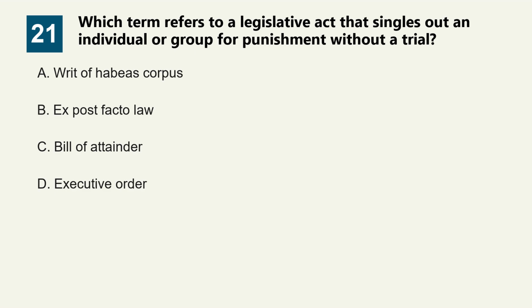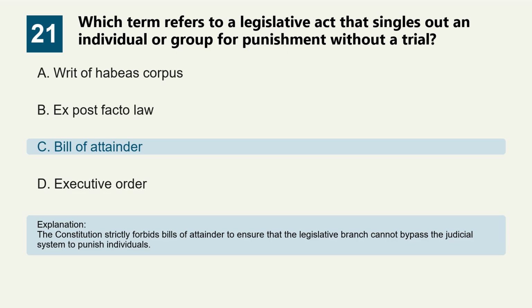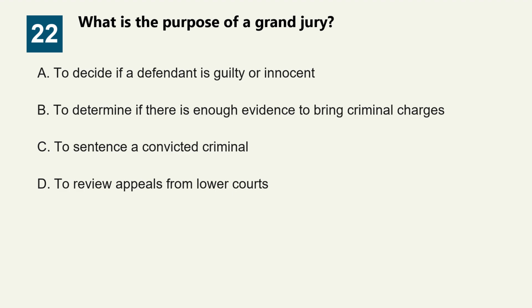Option A, writ of habeas corpus. Option B, ex post facto law. Option C, bill of attainder. Option D, executive order. The correct answer is option C, bill of attainder. The Constitution strictly forbids bills of attainder to ensure that the legislative branch cannot bypass the judicial system to punish individuals. Question 22. What is the purpose of a grand jury?